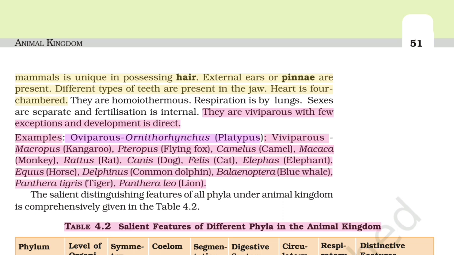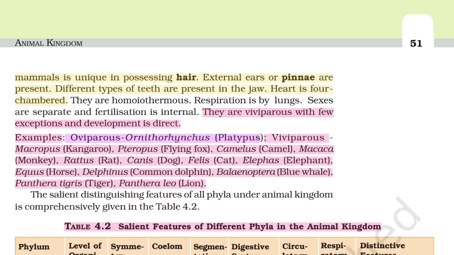Example: oviparous, Ornithorhynchus, platypus; viviparous, Macropus, kangaroo; Pteropus, flying fox; Camelus, camel; Macaca, monkey; Rattus, rat; Canis, dog; Felis, cat; Elephas, elephant; Equus, horse; Delphinus, common dolphin; Balaenoptera, blue whale; Panthera tigris, tiger; Panthera leo, lion.